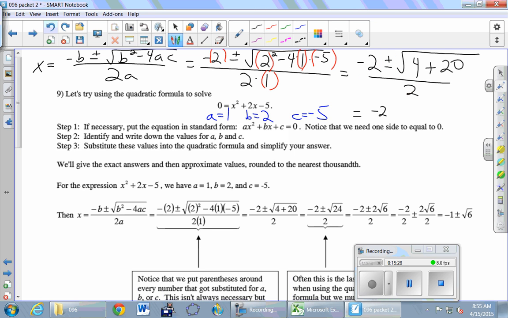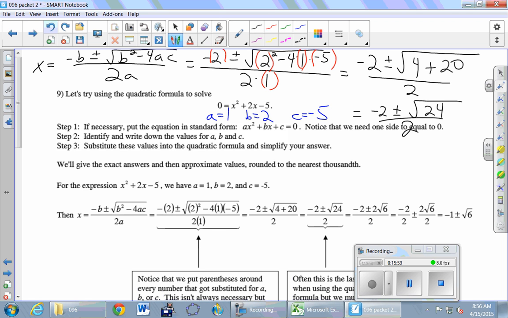So this is -2 plus or minus square root of, that's a 24. I'll divide by 2. Yep. Okay. Now we're just going to start from this part right here, and I'm going to remind you that we spent some time a few classes ago simplifying things that looked exactly like that. And so this was this whole separate process that you got primed to do like a week and a half ago or something like that.